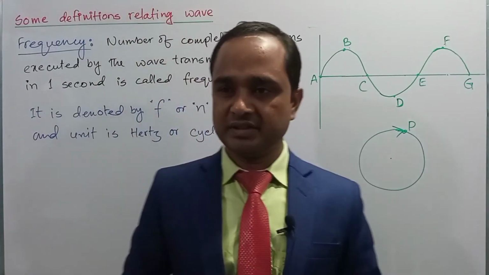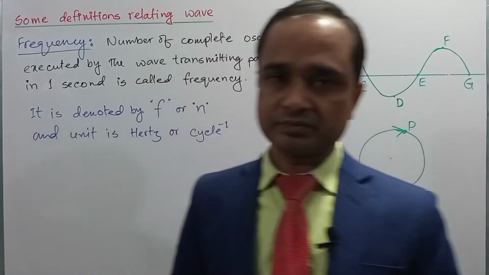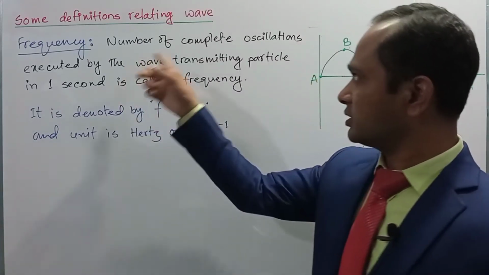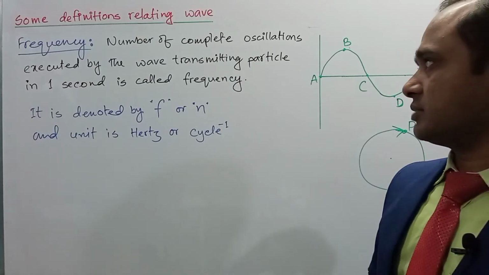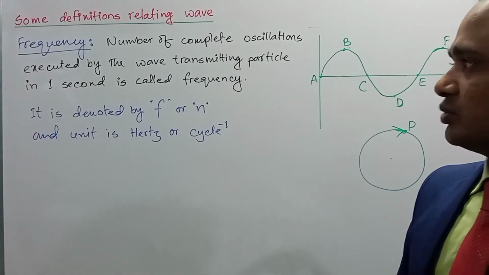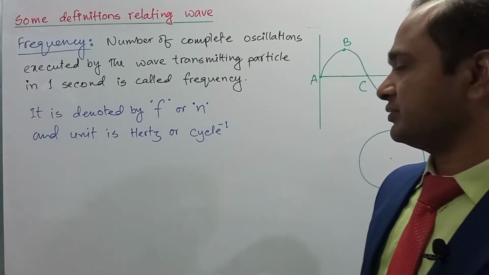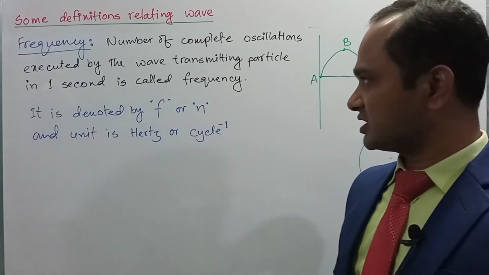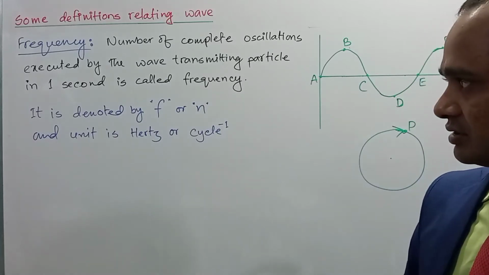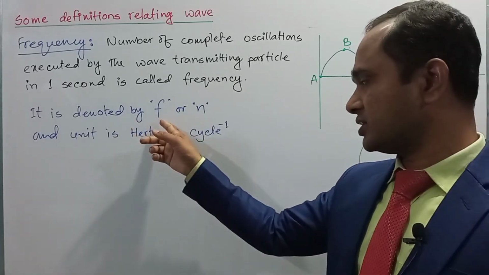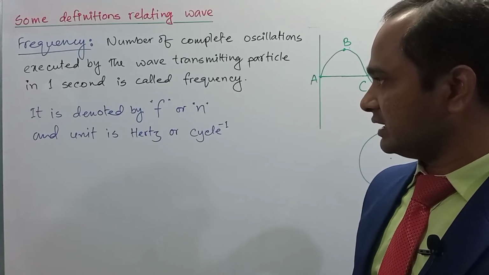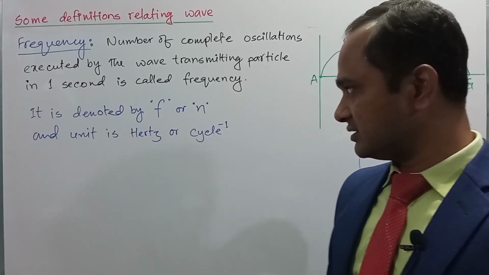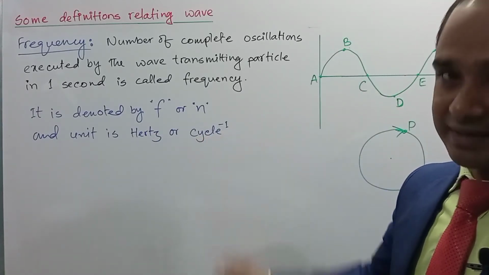Now we will see the frequency. The number of complete oscillations executed by the wave transmitting particle in 1 second is called frequency. Frequency is denoted by f or n, and its unit is hertz or per second.